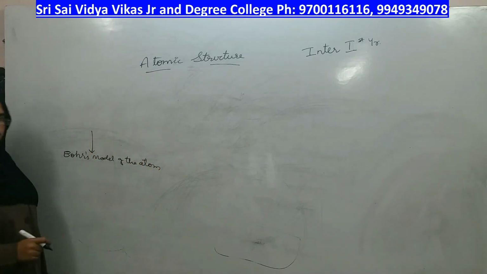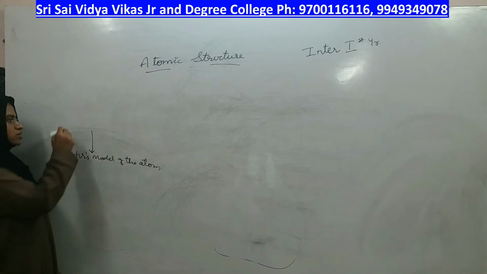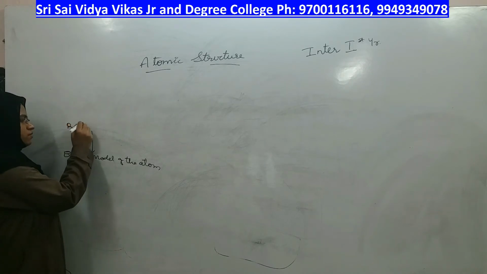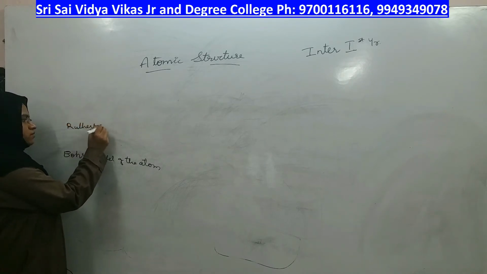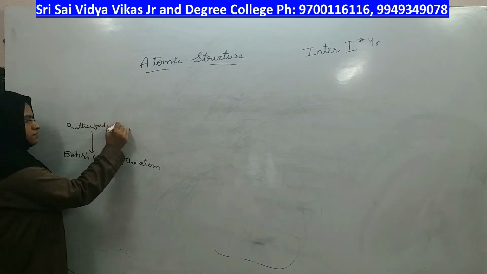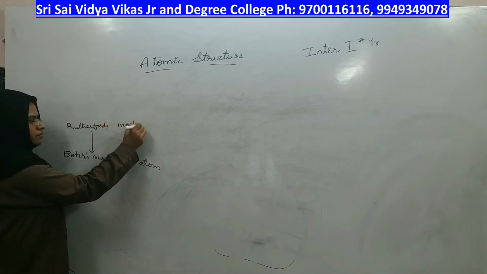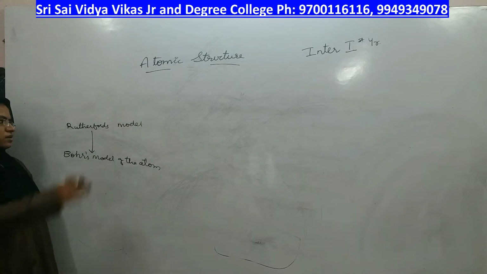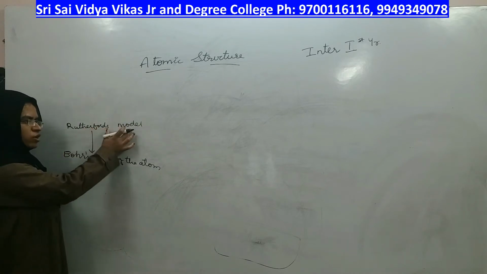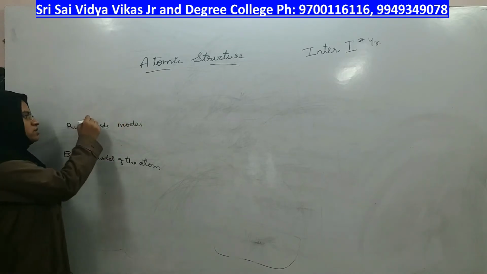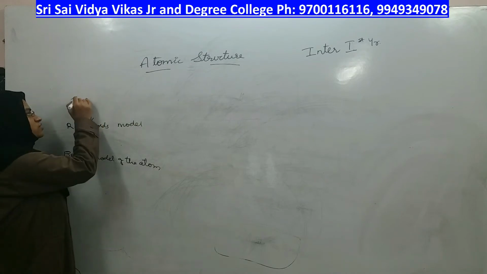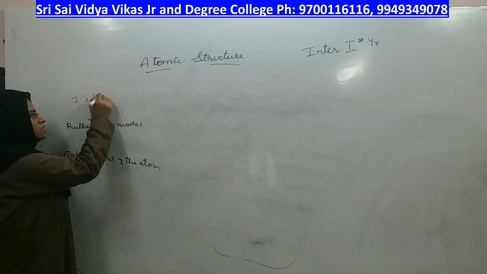Bohr's model was trying to explain the limitations of Rutherford's model of the atom, right? Rutherford's model had some positive points, which was trying to explain the limitations of J.J. Thomson's.